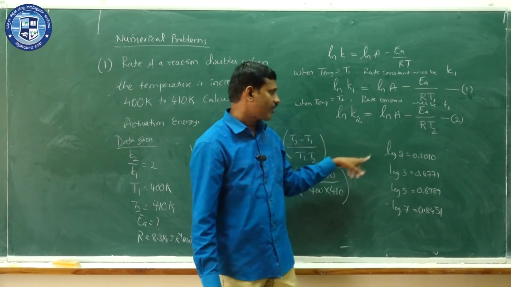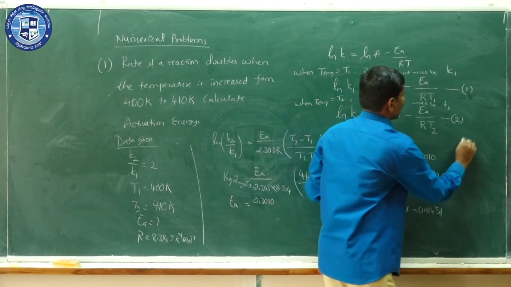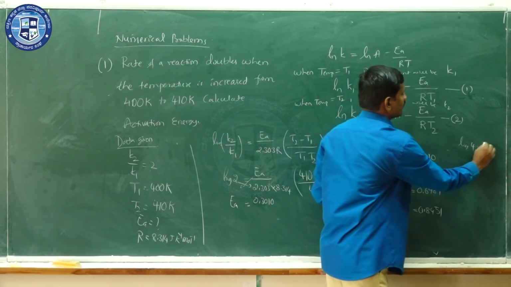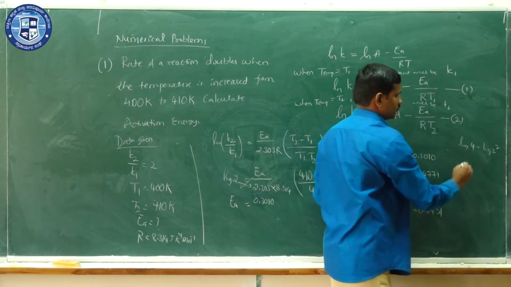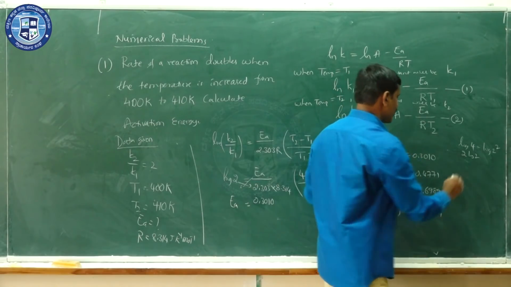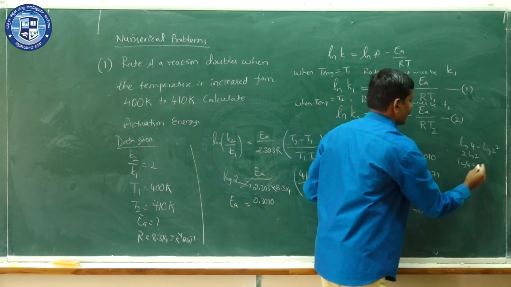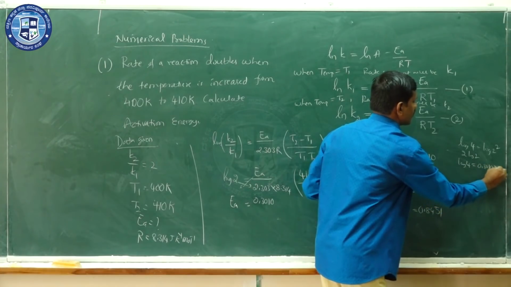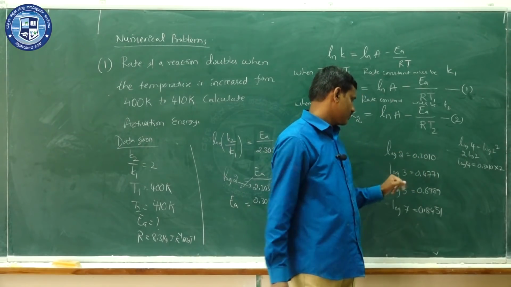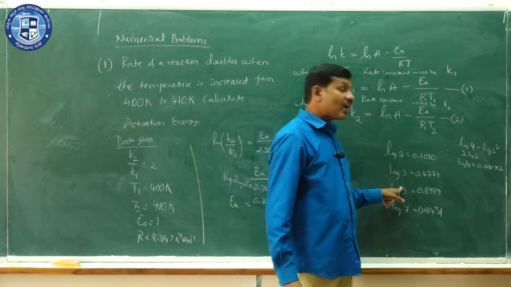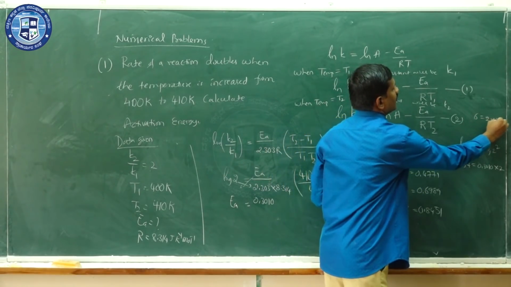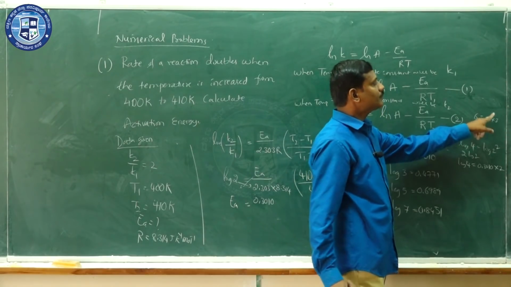Using these 4 values, you can determine the log values for others. For example, if you want to find the log value for 4, how do you determine? You can write this as log 2 to the power 2, that means it is 2 log 2. Log 2 value is 0.3010, so log 4 is equal to 0.3010 into 2. Then if it is log 6, you can write that as 2 into 3, so log 2 plus log 3.